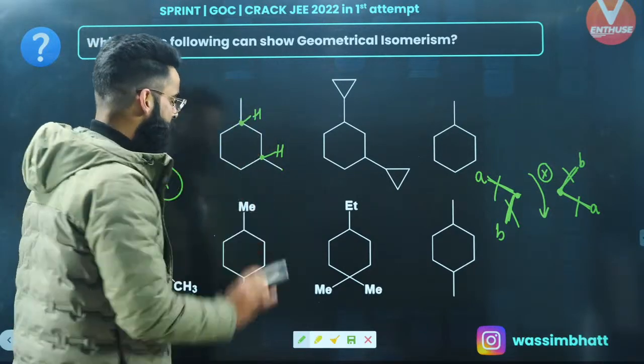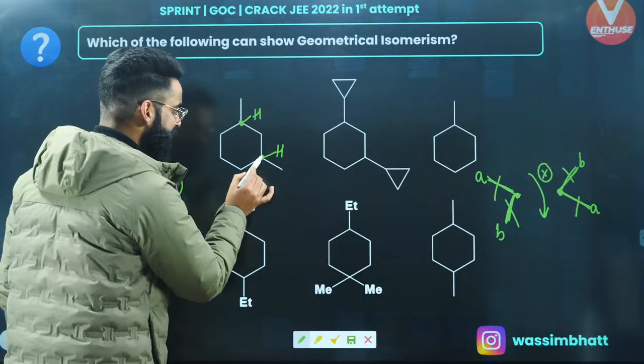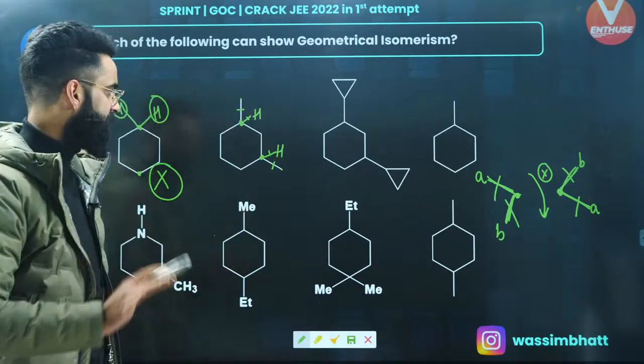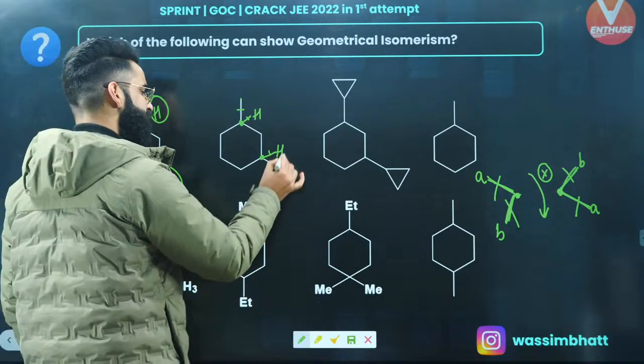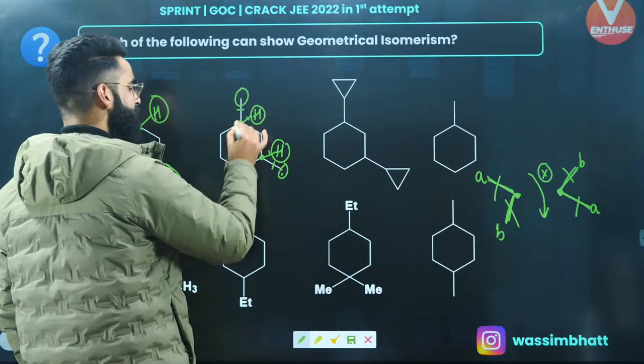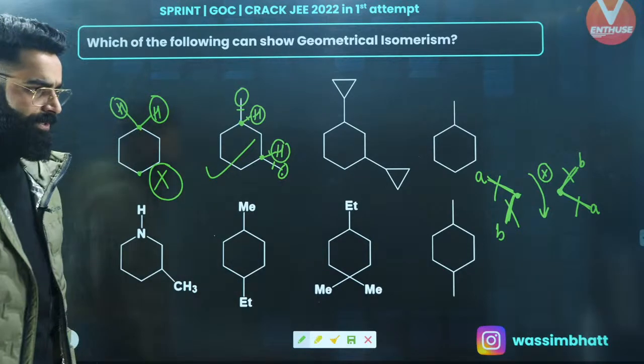Restriction is rotated, number one. This is sp3, this is sp3. So the plane containing these two bonds and the plane containing these two bonds, they'll be parallel. So the second condition is also satisfied. Third condition: this is CH3, this is H. Two different groups attached with this carbon. Similarly, two different groups attached with this carbon. So it's going to show GI. It's going to show GI, right?